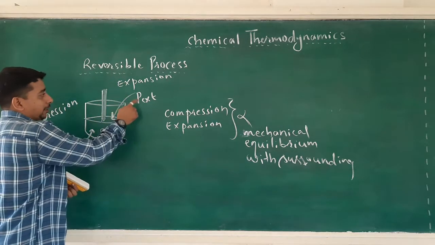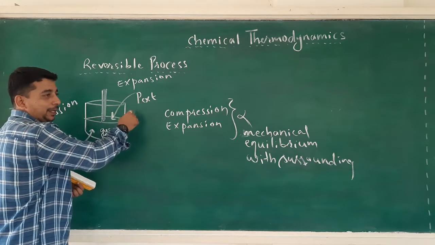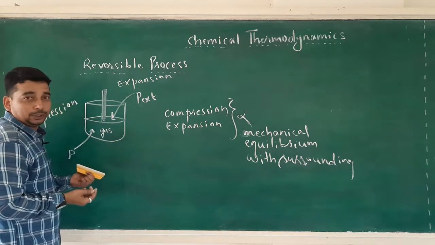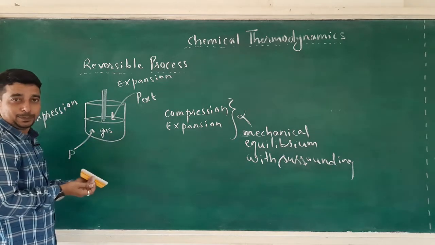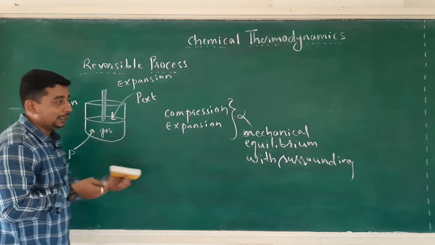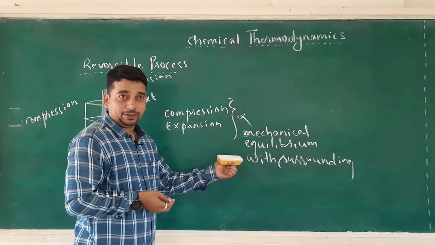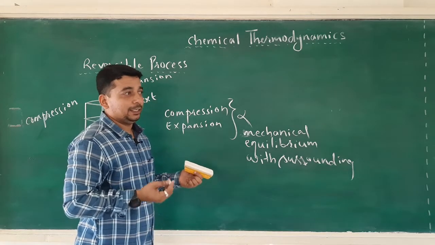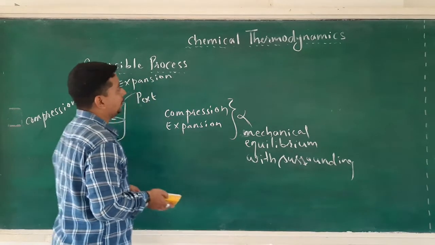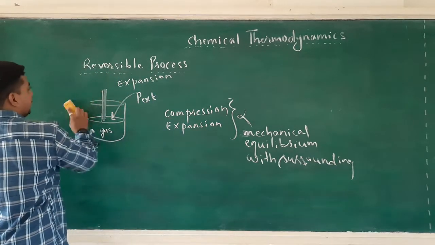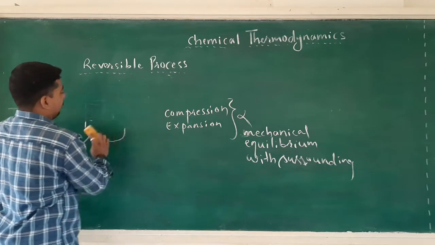If I increase or decrease this external pressure, it may reverse the process. So this is the mechanical equilibrium condition, where infinitesimal changes in condition cause the process to occur in the reverse direction.